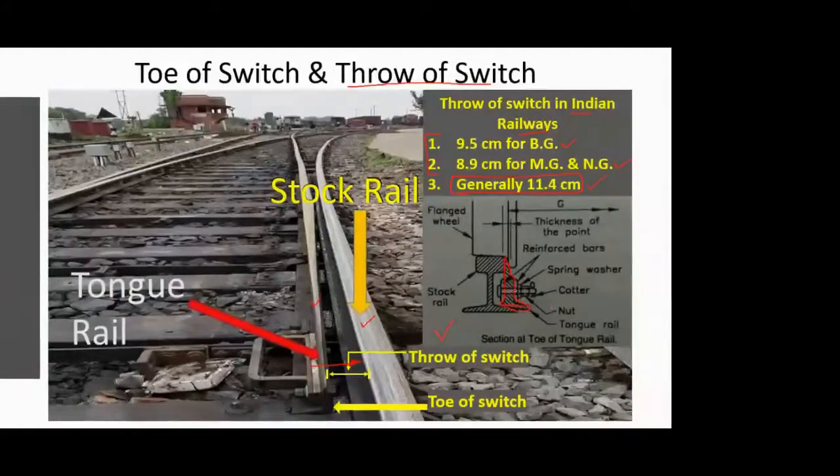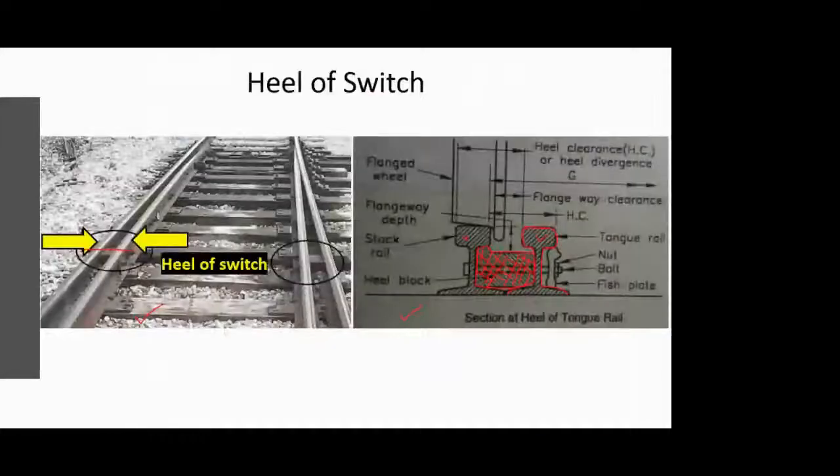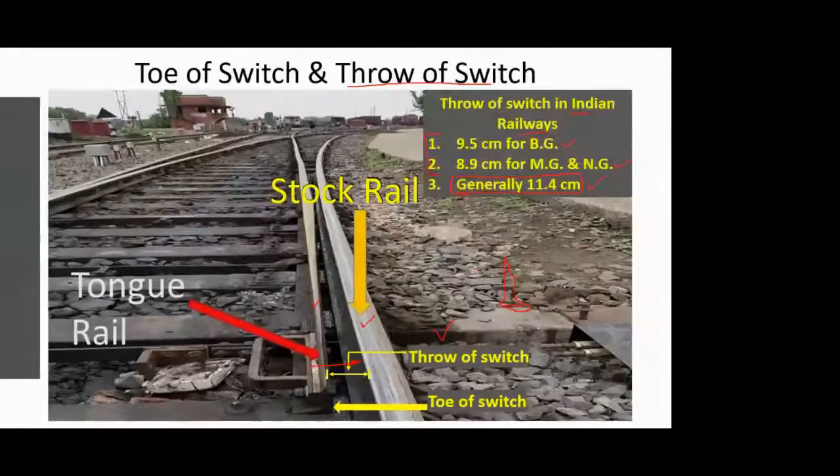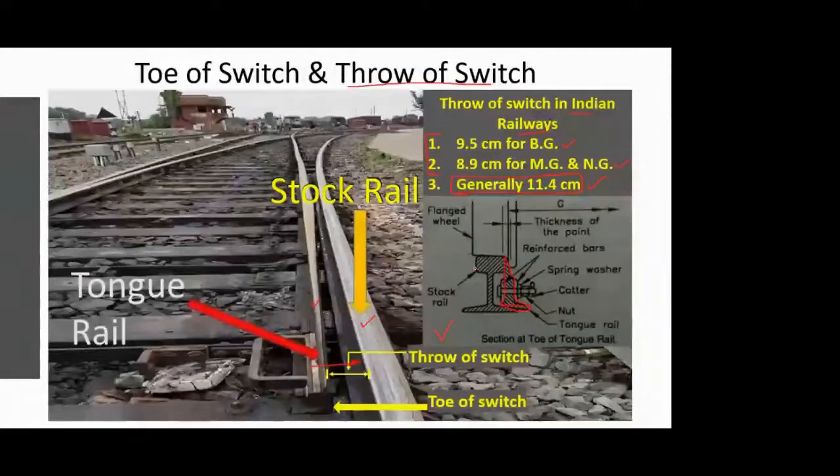Okay, and if you see, it is not connected to the stock rail, because obviously you have to provide a movement. So it is not connected to the stock rail at this location, it is connected to the stock rail at the heel location. Okay, so this is about the toe and heel of the switch and throw of the switch.